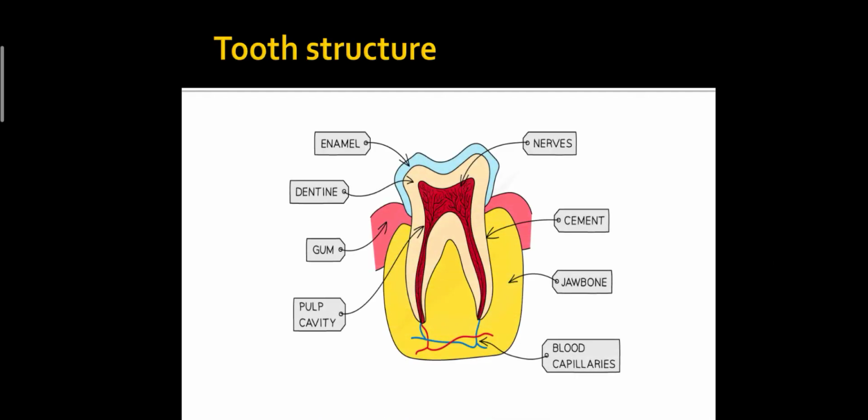If we talk about the tooth structure, then the tooth contains nerves. As we can see in this diagram, here are the nerves. This one is called the enamel. This structure is known as dentin. It is showing our gum, and here is the pulp cavity. This one is the cement. Here is the jawbone and blood capillaries are present. So all of these make up the structure of the tooth.